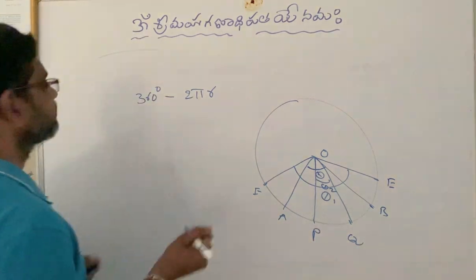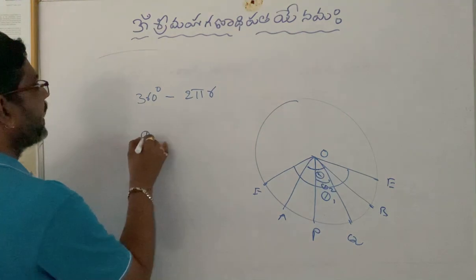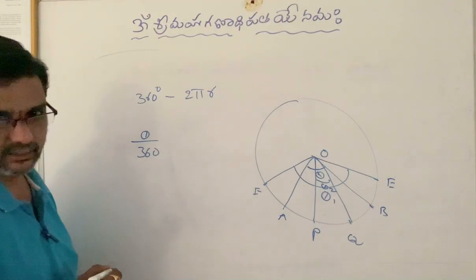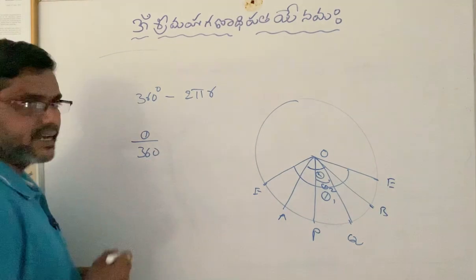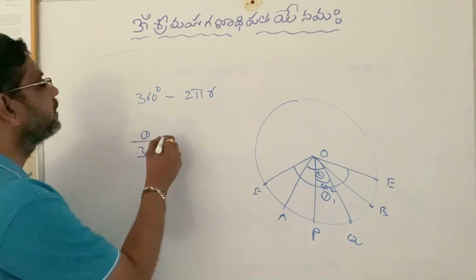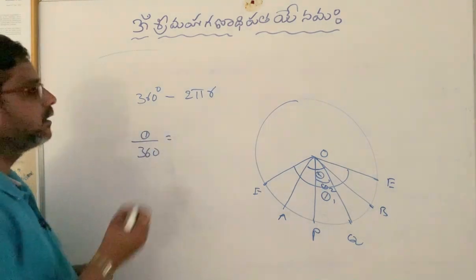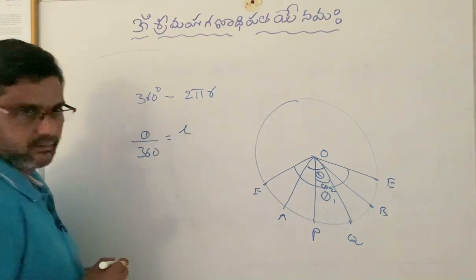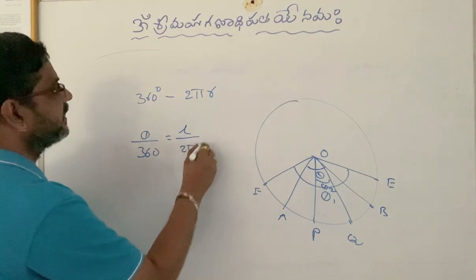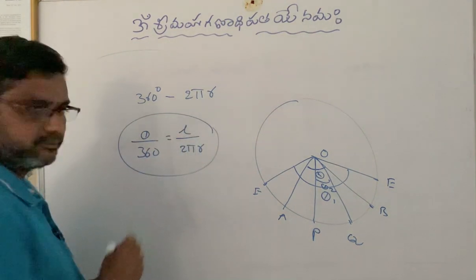That means theta by 360. Theta is the angle made by the arc at the center, and 360 degrees is the angle made by the circle at the center. That ratio is equal to the length of the arc by the length of the circle. That is what you have to observe.